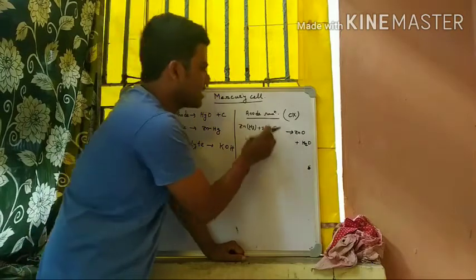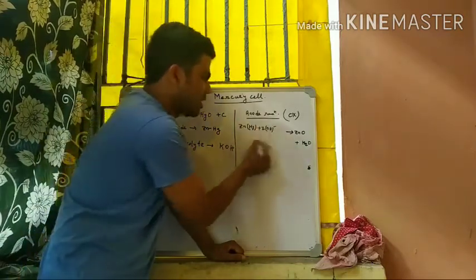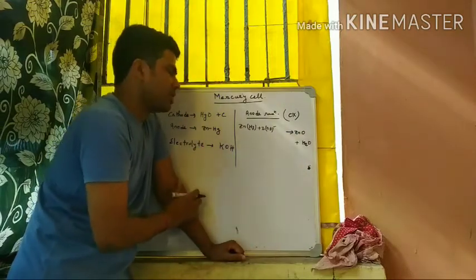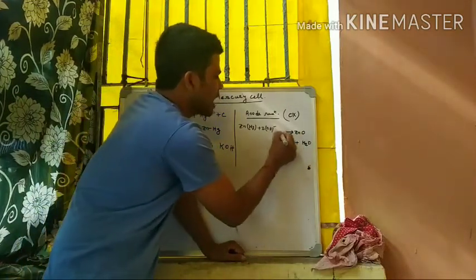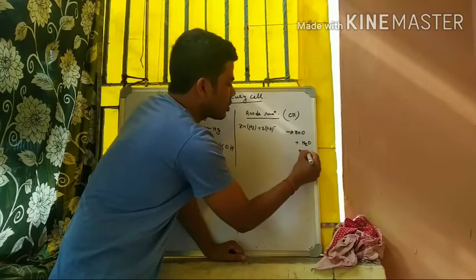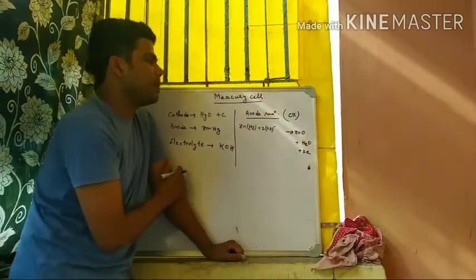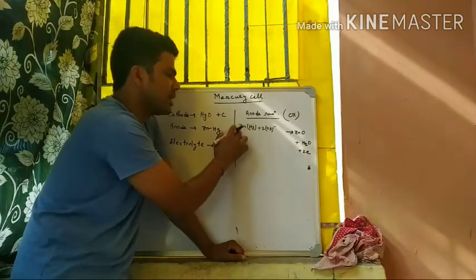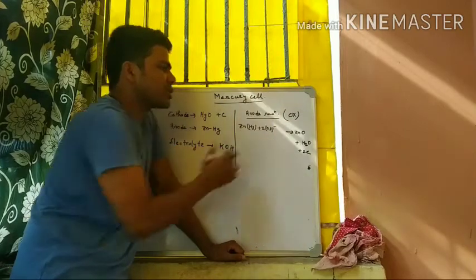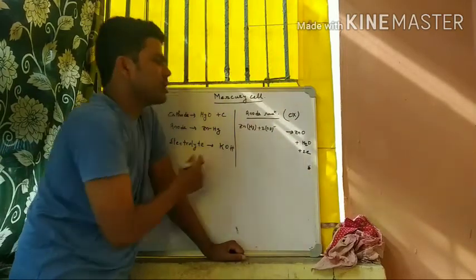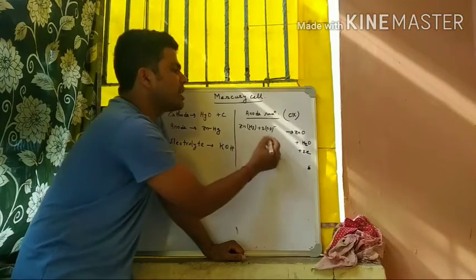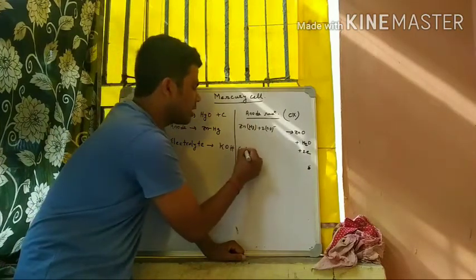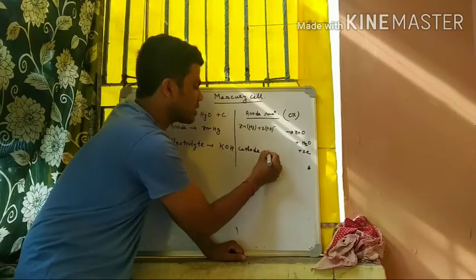This is balanced, but the charge is still not balanced. On the reactant side it is 2 minus, but on the product side 0 charge is observed. So to balance this, we have to add 2 electrons on the product side. Again I repeat, in anode reactions, loss of electrons occurs. Zinc oxidizes to zinc oxide, and this is the balanced anode reaction, where loss of electrons occurs.